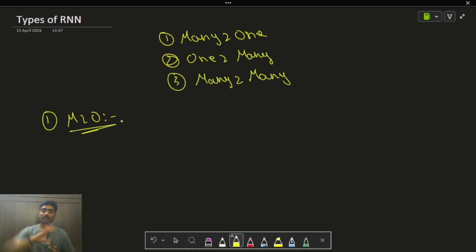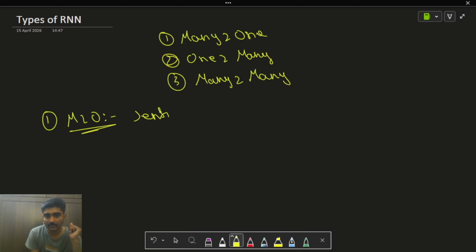In this many to one type of recurrent neural network, we'll be sending a sequence of inputs, but the output is a non-sequential output. We'll be sending sequential inputs, maybe a long sentence, and the output will be a single word or an image. So this is many to one type of architecture. First let us see a basic example, and then we'll try to understand the architecture of many to one.